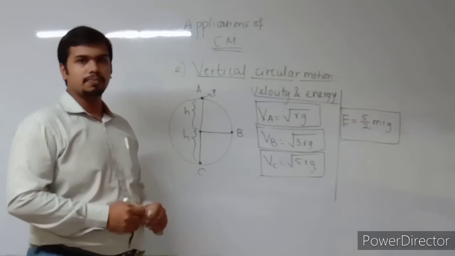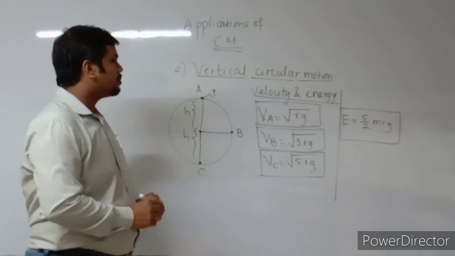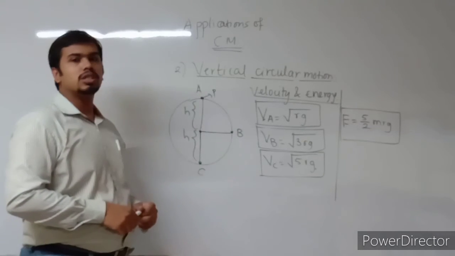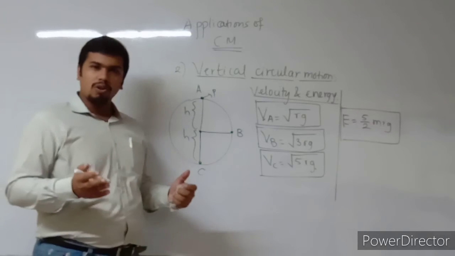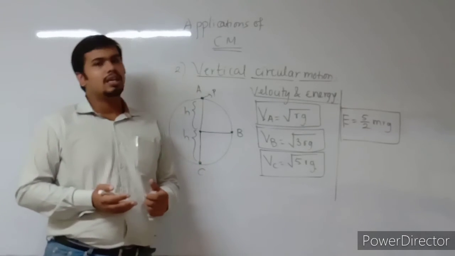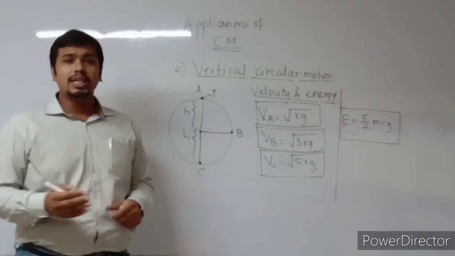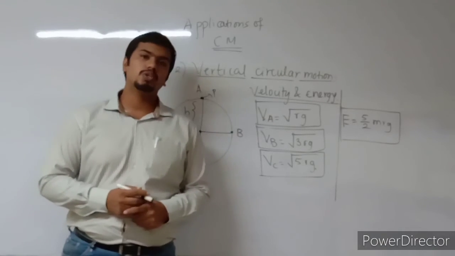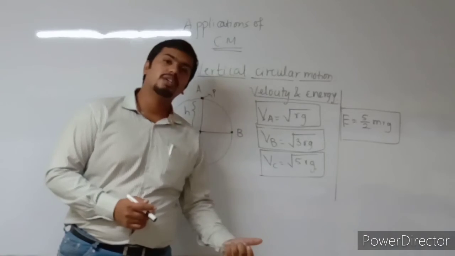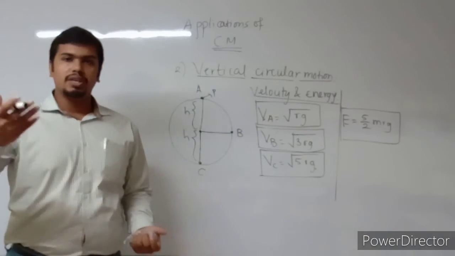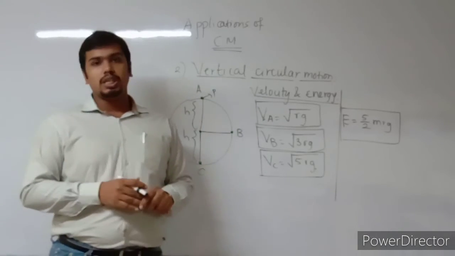Why this formula? Because this formula gives a conservation of energy at each point. Now we remember the law of conservation of energy, right? Energy can neither be created nor destroyed. It can only be converted from one form to another form. Whenever one form of energy disappears, another form of energy appears, and in the same quantity.